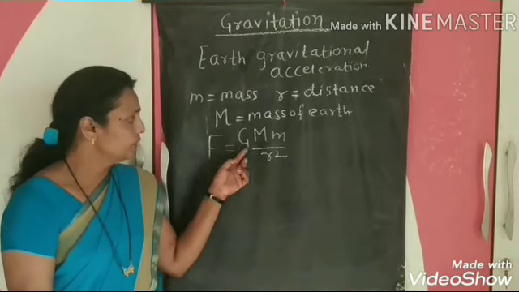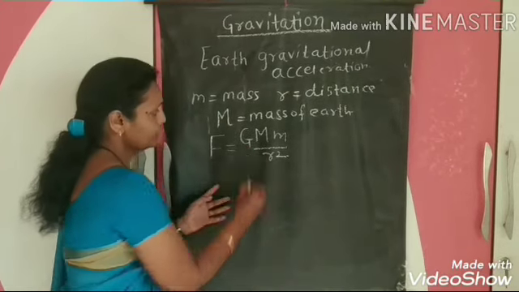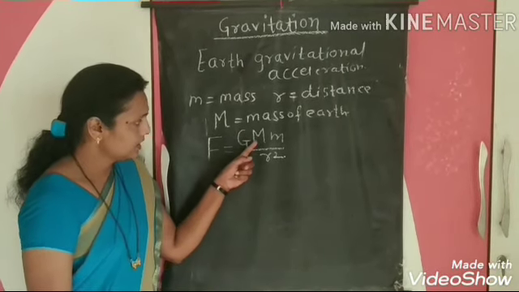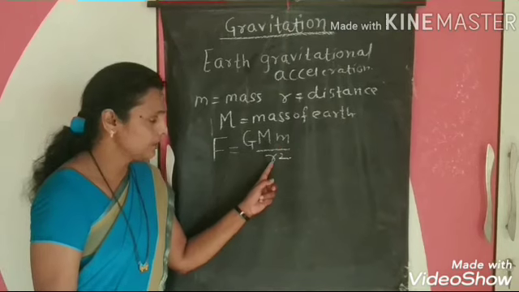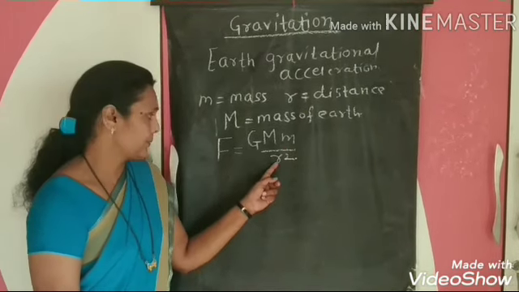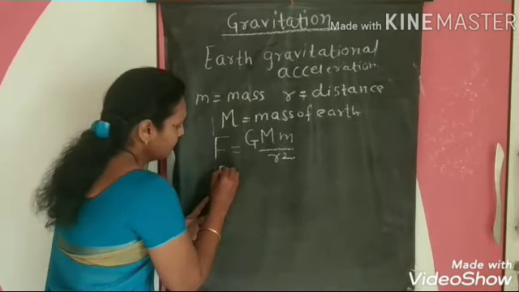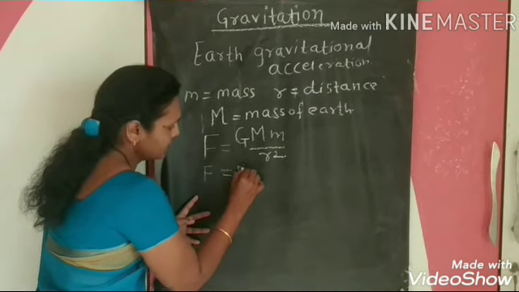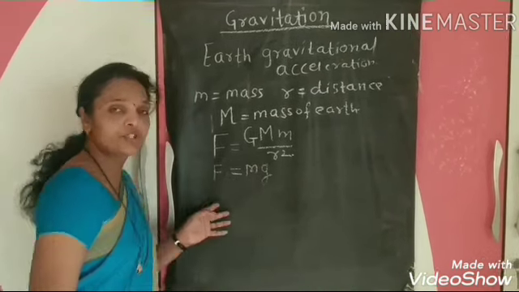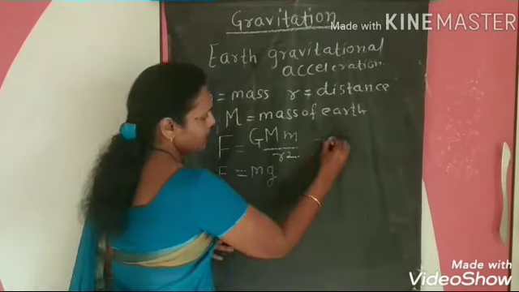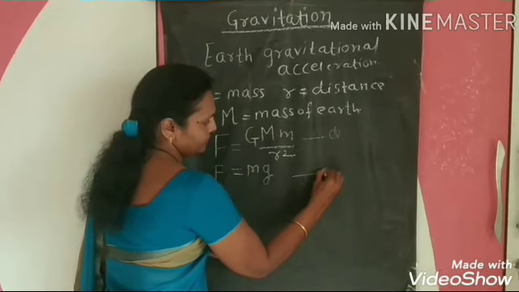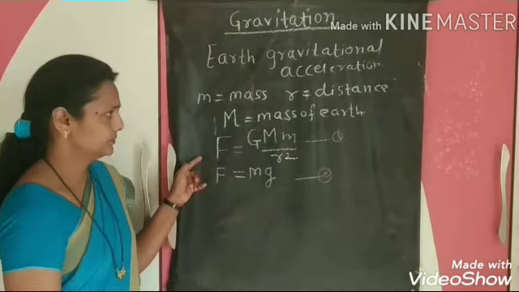Then the gravitational force F is equal to G M m divided by r square. And our regular formula is F is equal to mg. So these are two formulas of force.